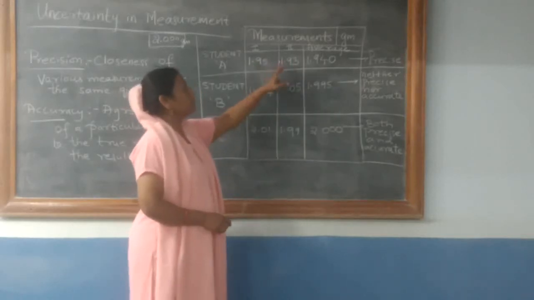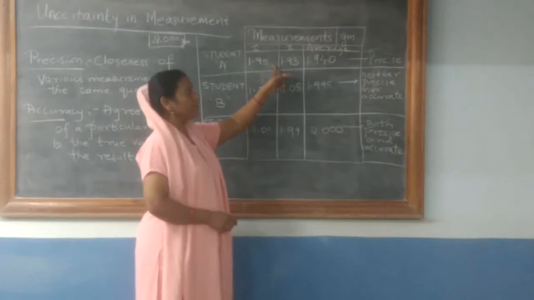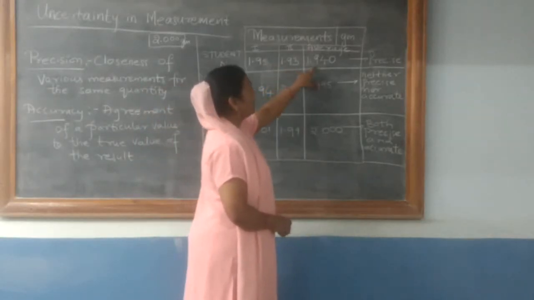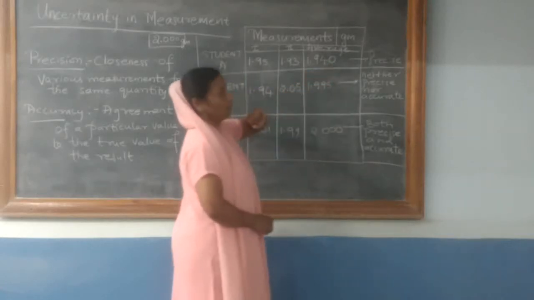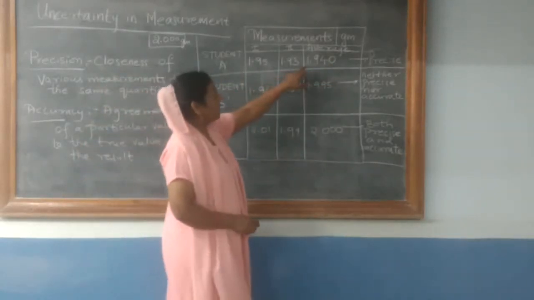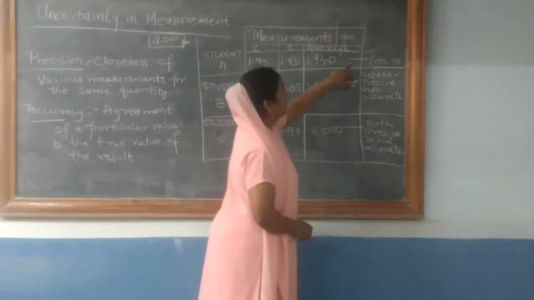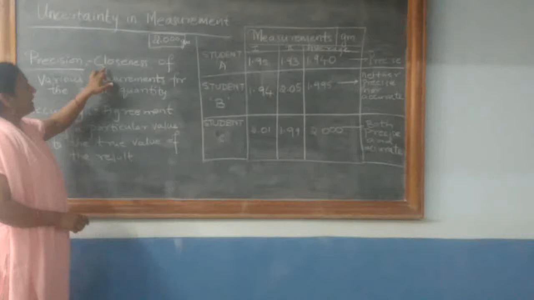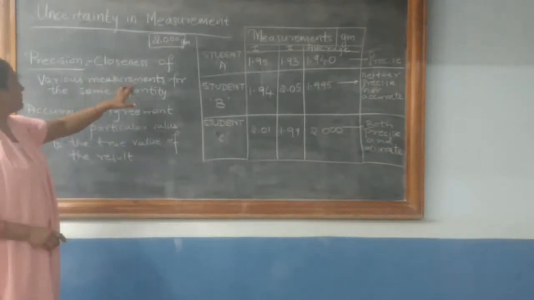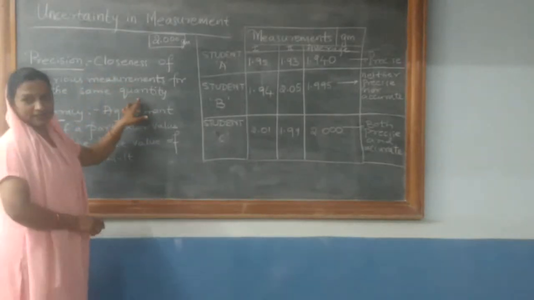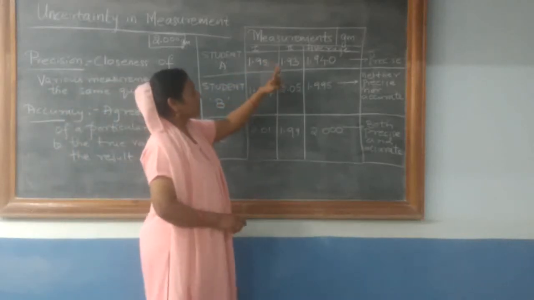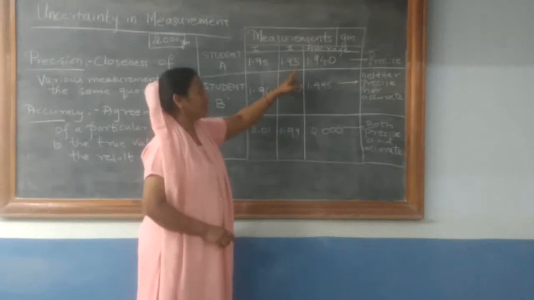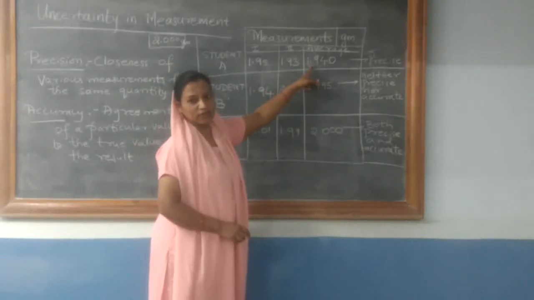Now take the average of these two, add and divide by 2. The average of these two readings is 1.940. Now this reading 1.940 is said to be precise. Just look at the definition of precision. It is the closeness of various measurements for the same quantity. Look at the readings, they are very close to each other, 1.95 and 1.93. The average will be 1.94.